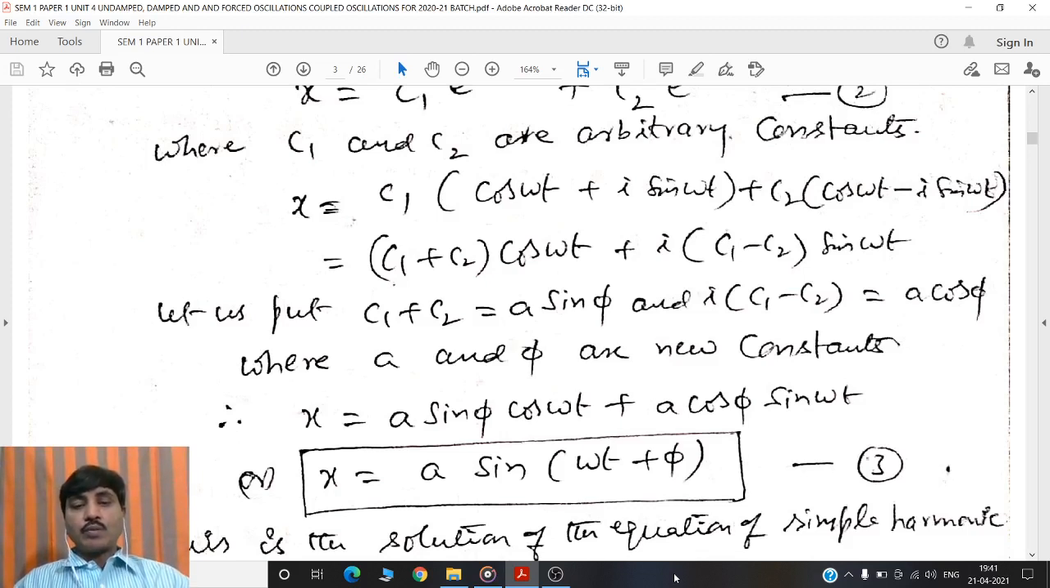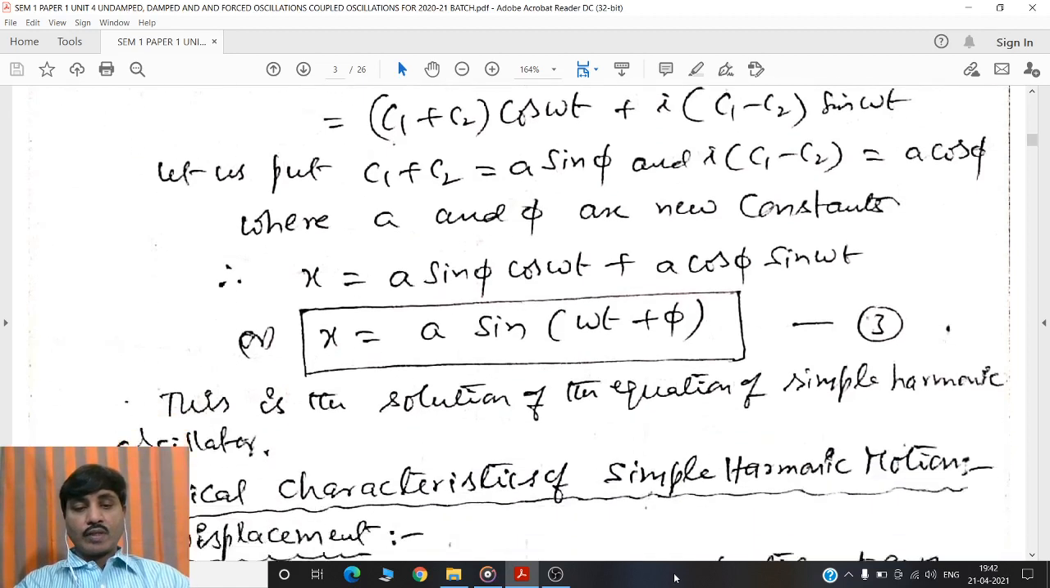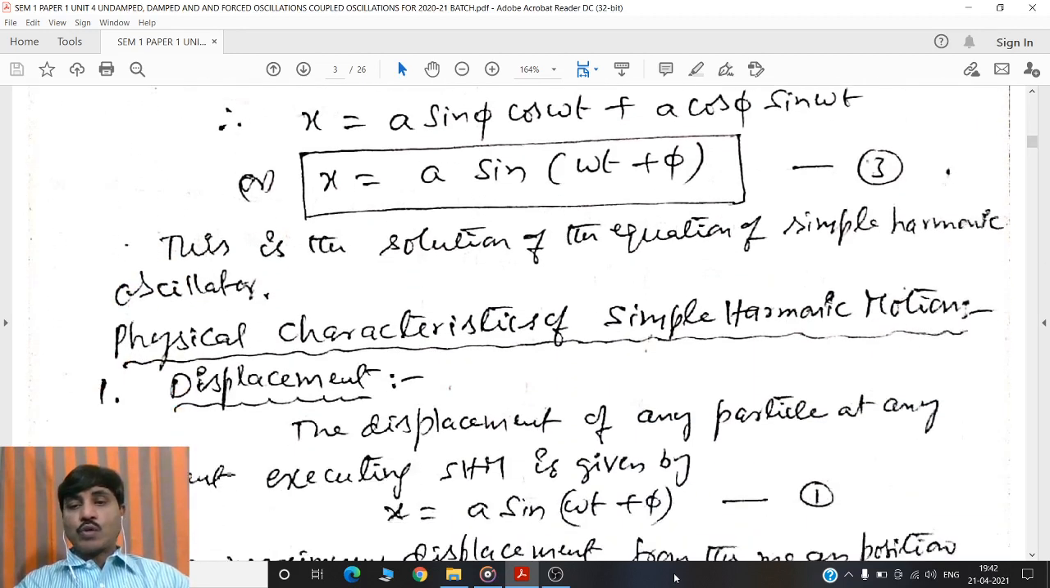Therefore, x is equal to a sin phi cos omega t plus a cos phi sin omega t. This can be simplified as x is equal to a sin omega t plus phi. That is equation 3. This is the solution of the equation of simple harmonic oscillator. This equation gives the displacement of the simple oscillator at any instant of time t.